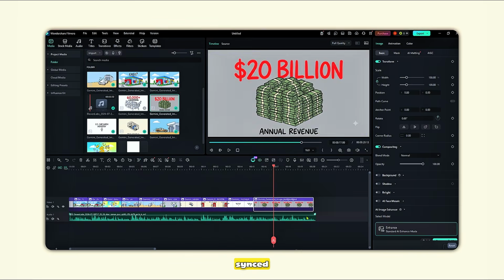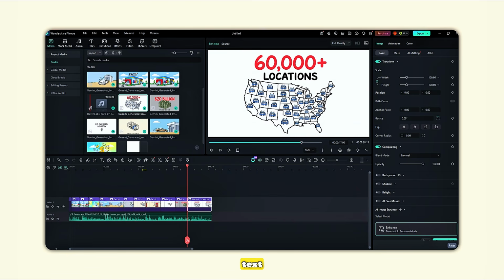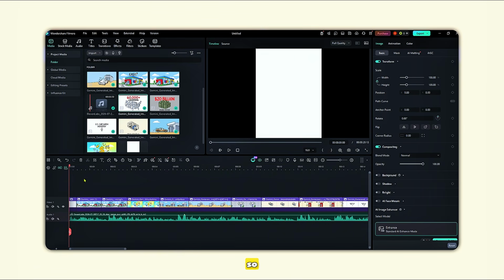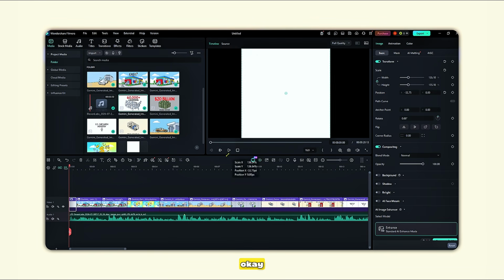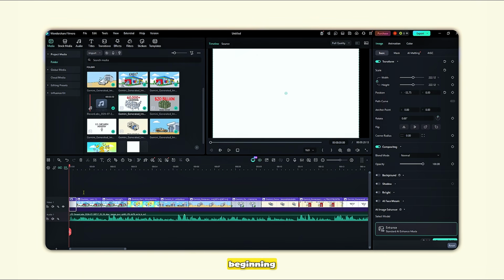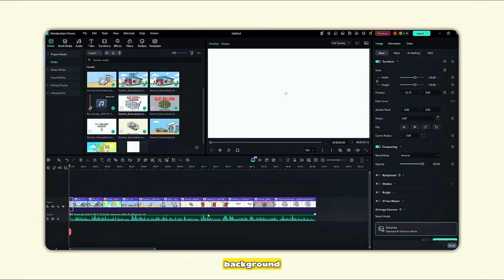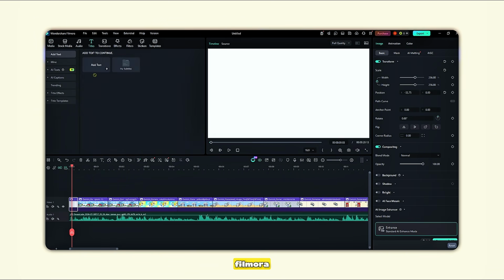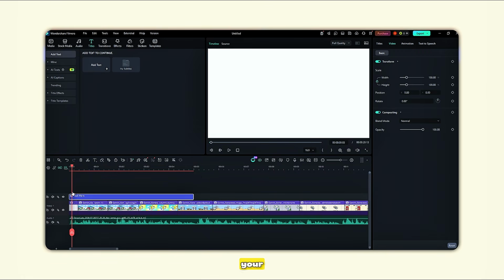Once everything is synced, let's add a simple intro text. In my video, the narration starts with, "Okay, so you want to own a car wash." To emphasize the word "okay," I add a text animation at the beginning. First, add a white background, then go to Titles and click Add Text. Filmora will automatically place the text on your timeline.